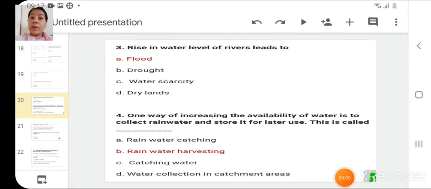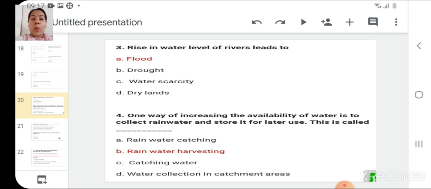Rise in water level of rivers leads to, four options are given here: flood, drought, water scarcity, and dry lands. So the correct answer is already highlighted in this question, that is floods. Floods help in increasing the water level of rivers.